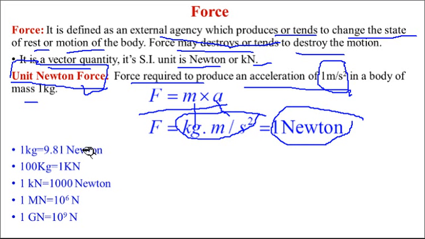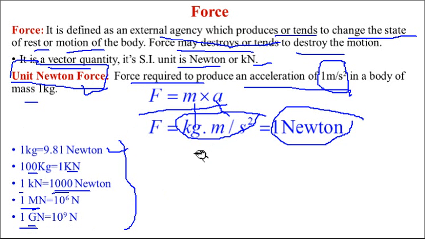You should know all these relations, because in examination force may be given in any unit out of these 5 to 6. 1 kg means approximately 9.81 Newton. 100 kg means 1 kilonewton. 1 kilonewton means 1000 Newton. 1 MN, mega Newton, mega means 10 to power 6, so 1 MN means 10 to power 6 Newton. 1 GN, G stands for giga, 1 giga Newton is 10 to power 9 Newton.